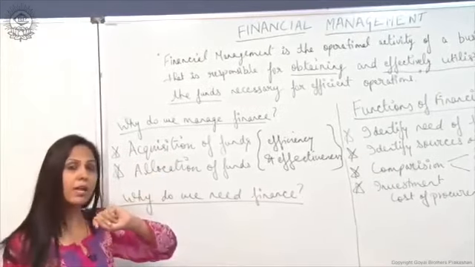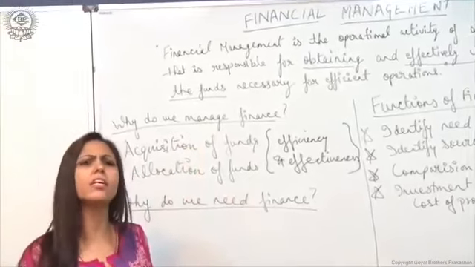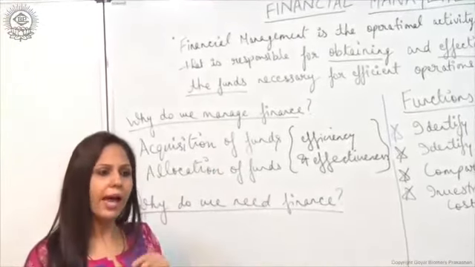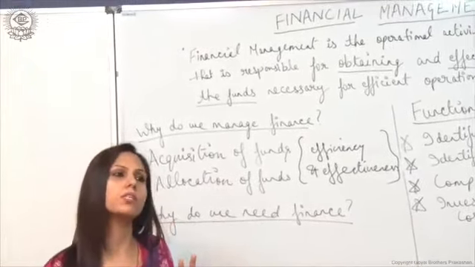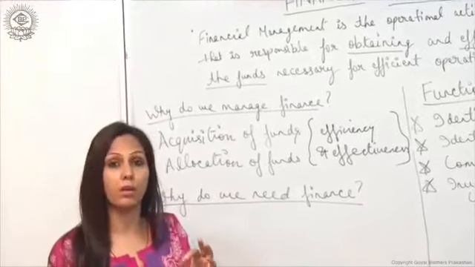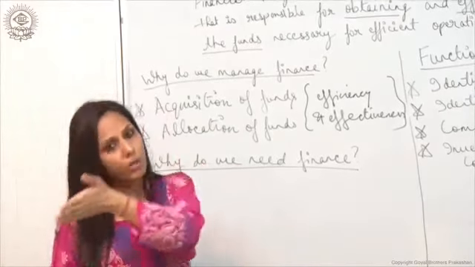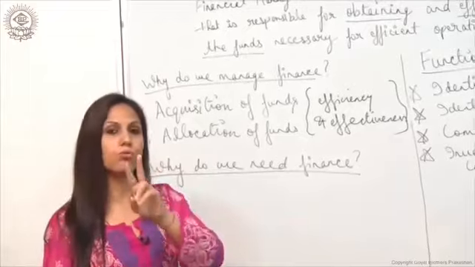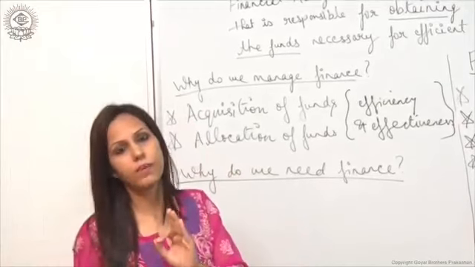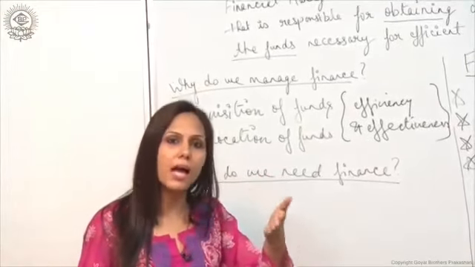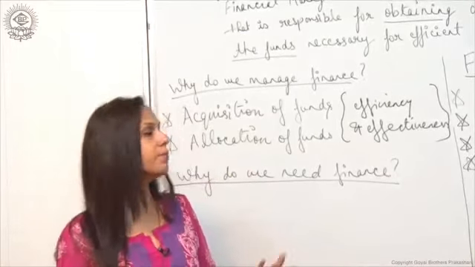Now the next question arises, why do we manage finance? We have money with us, so what is the need of managing that? As we discussed in the first chapter on management, there are two important ingredients or components of management, which differentiate management from ordinary things. Those two important ingredients are efficiency and effectiveness. So we need to manage finance in order to make activities more effective and efficient.